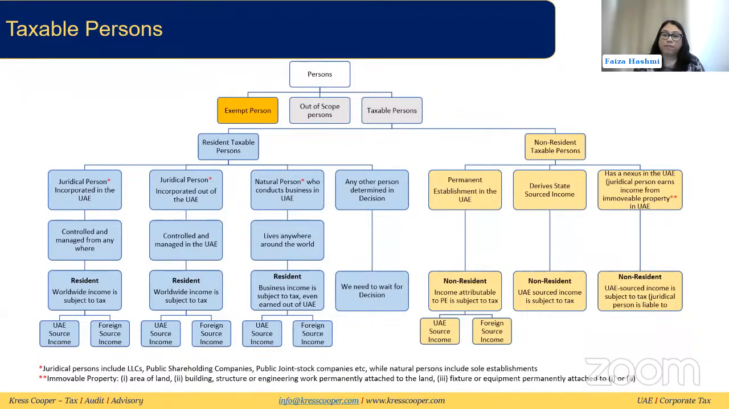So if they are deriving UAE source income, then the UAE source income will be subject to tax. If they have a nexus in the UAE because of earning income from immovable property in the UAE, then they will also be taxed here in the UAE. So today we are not discussing the taxable person or the out of scope person, but we will be concentrating on those who are exempt persons.